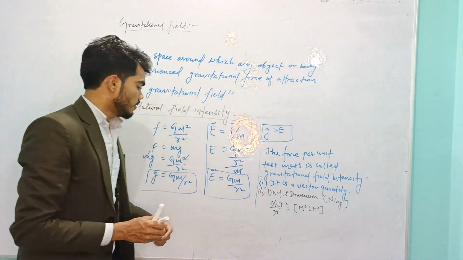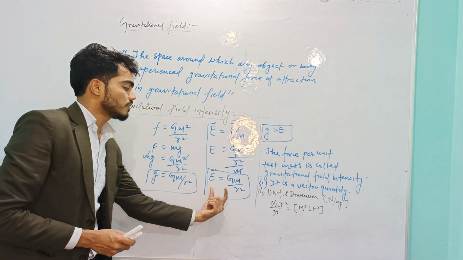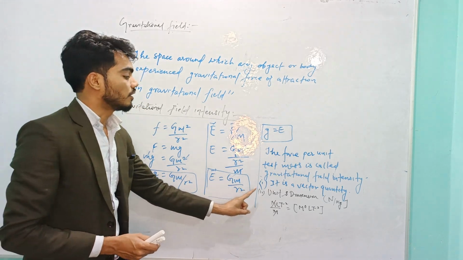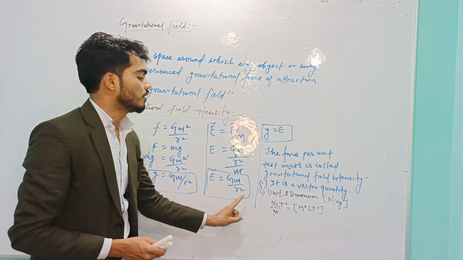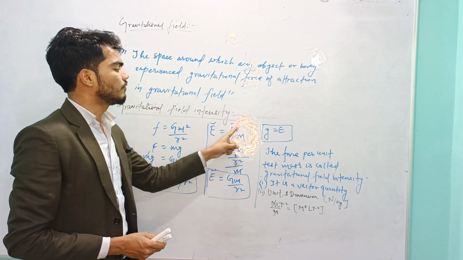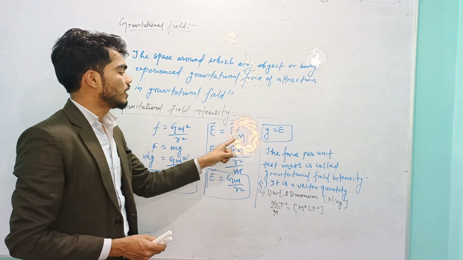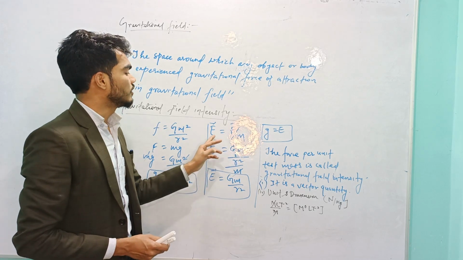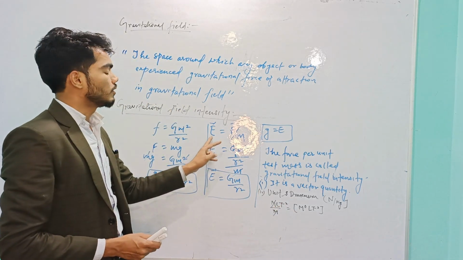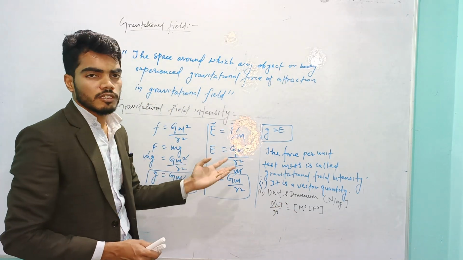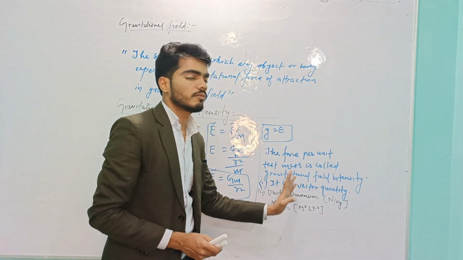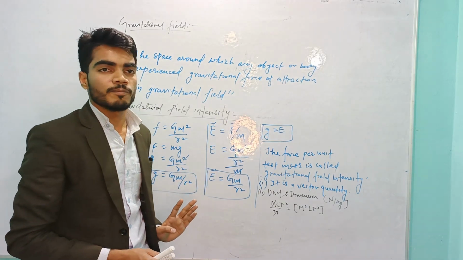Don't be confused. You derive the gravitational field intensity as GM by r square, so you don't need to try solving it from the dimension formula. You can simply derive the units and dimension from here. The SI unit of force is Newton and mass is kg. So simply the unit of gravitational field intensity is Newton per kg, and if you want to solve with the dimension, force is equal to mass into acceleration, mass cancels out, so it is equal to L T to the power minus 2. Simply you can solve the units and dimension, right?